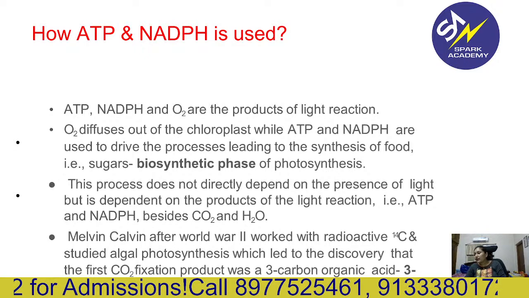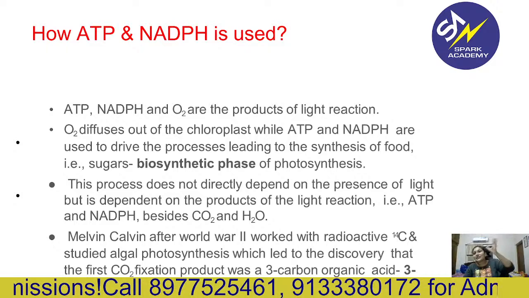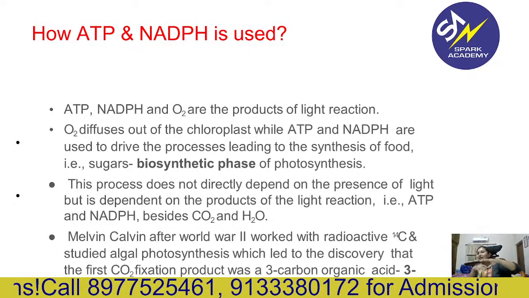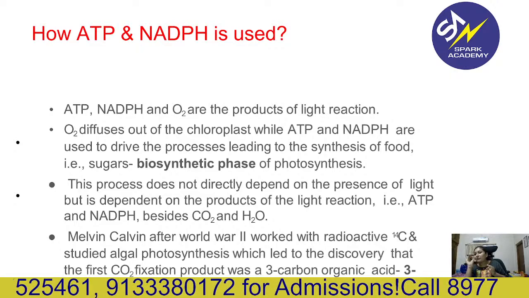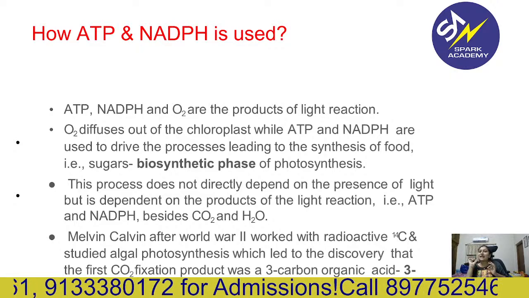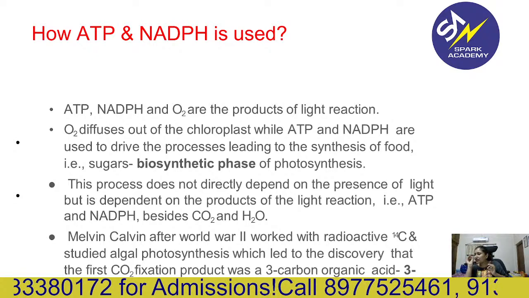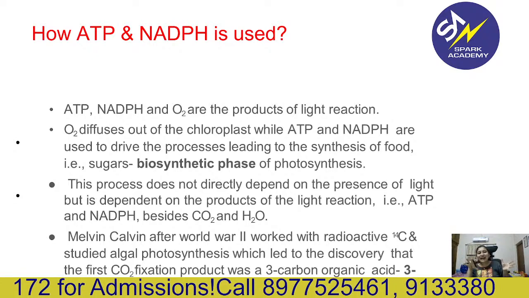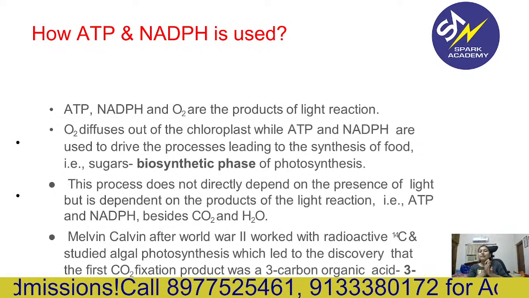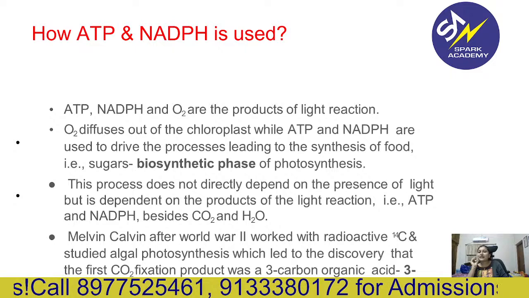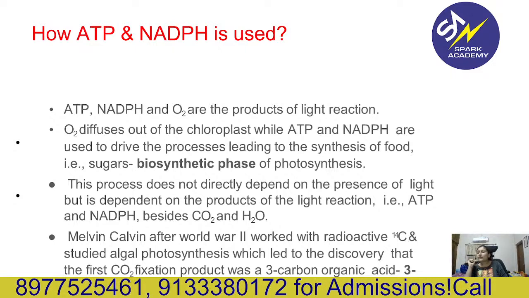Plants transfer their light energy in the form of chemical energy. They will first synthesize ATP and NADPH, high energy molecules. Then they will use these high energy molecules for the biosynthetic phase, where carbon dioxide is reduced to form glucose.